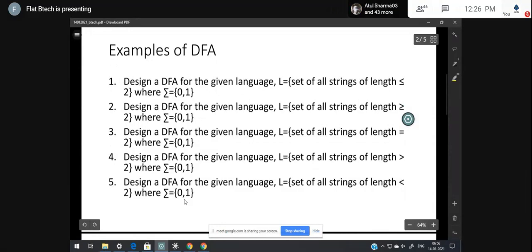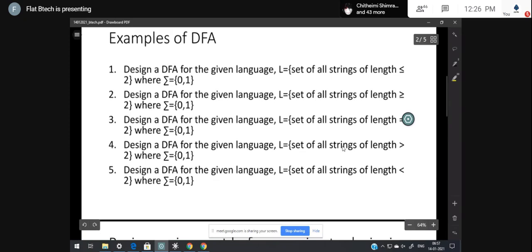I have taken 5 examples today. I'm going to draw these 5 diagrams in today's class. In order to design the deterministic finite automata, I have to understand this language, which is a set of all strings of the language. This part I need to understand. So in order to understand this language formation, I have written here.